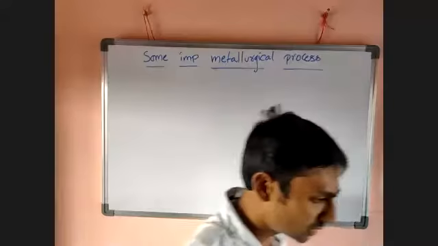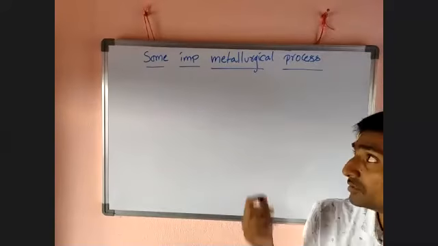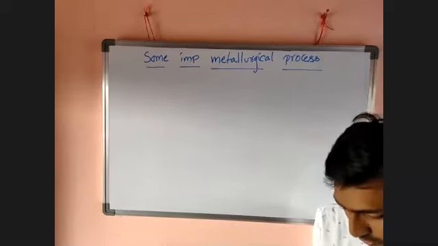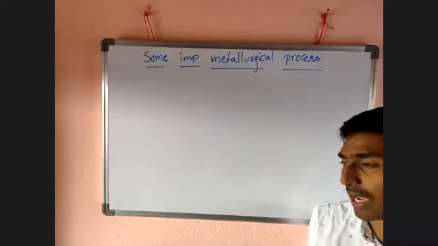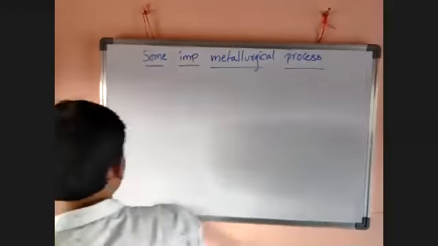Already one or two we discussed in the center of the chapter, but we have to concentrate on all the remaining ones.